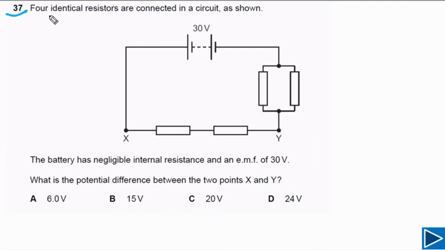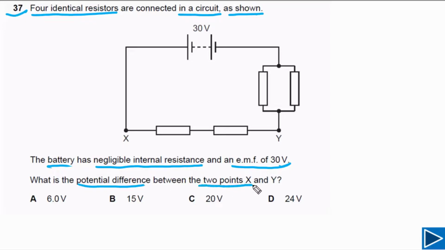For question number 37, it is given to us four identical resistors are connected in a circuit as shown in this figure. It is also given to us that the battery has negligible internal resistance and EMF of the battery is equal to 30 volts. We need to find the potential difference between two points X and Y. It simply means that if we connect a voltmeter between X and Y, what is the reading on this voltmeter? This is what the question is asking us to find out.